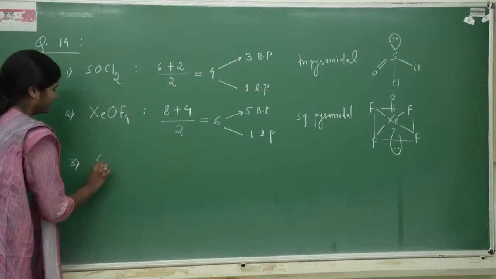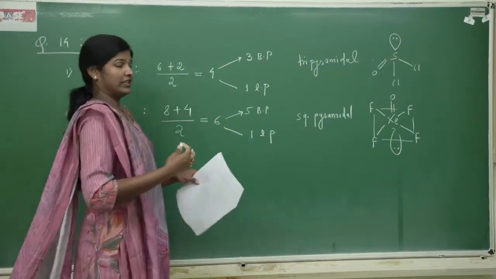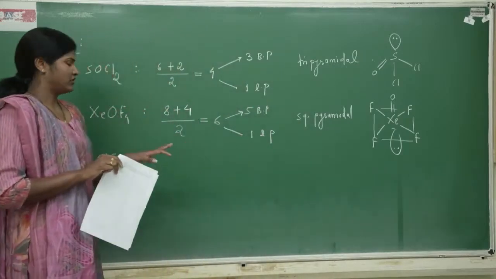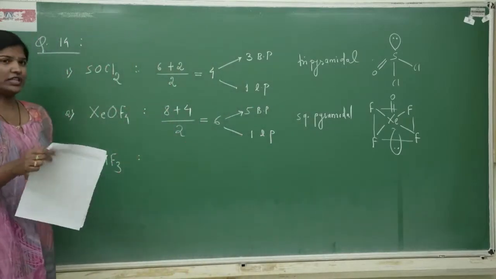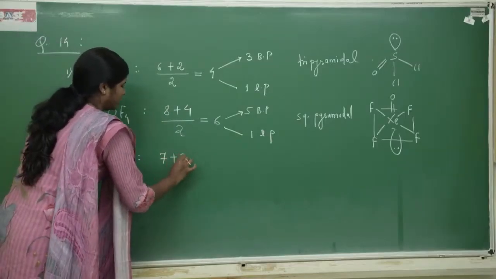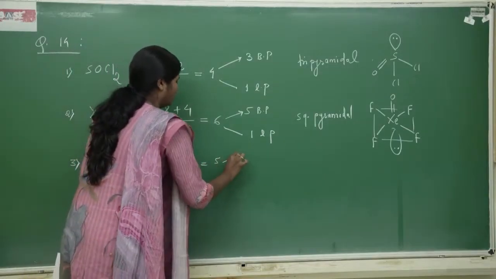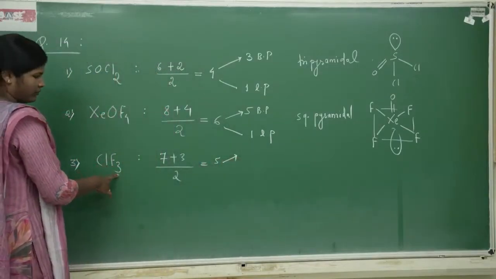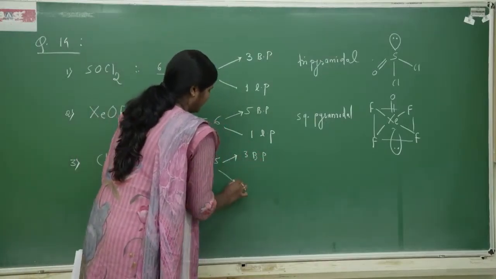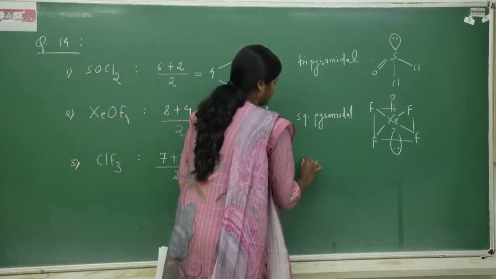Third one is ClF3. Chlorine being the central atom. Now, how do I identify a central atom? As per the rule, the least electronegative atom is the central atom. There are exceptions though, like hydrogen cannot be a central atom. So, chlorine 7 plus 3 divided by 2. This gives me 5. Out of 5, chlorine is attached to 3 bonds, 3 fluorines. Therefore, 3 bond pairs and 2 lone pairs, which gives a T shape.